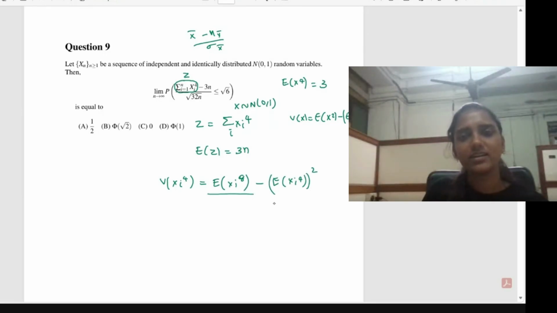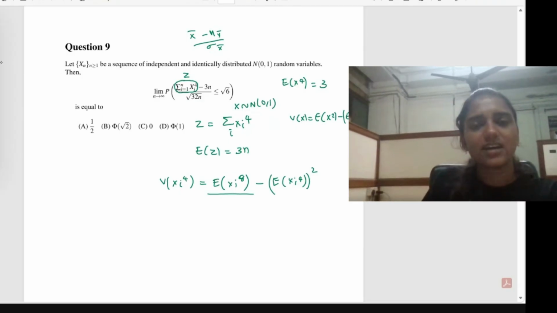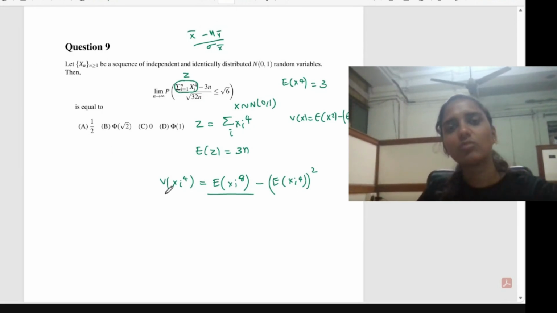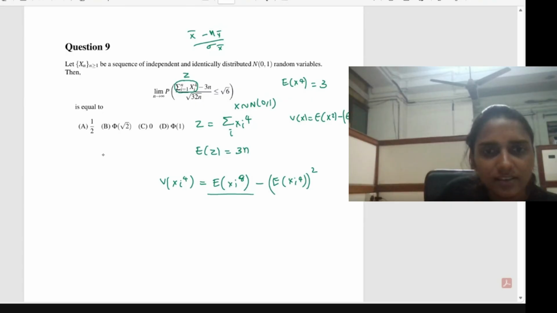So now the task is, how to find this expectation of xi raised to 8? Up to the fourth moment, we can generally find it using the well-known properties of the distribution. And for these moments, you just have to find the recurrence relation. In general there is a relation in the normal distribution, which I think you might know. I will just mention it here.